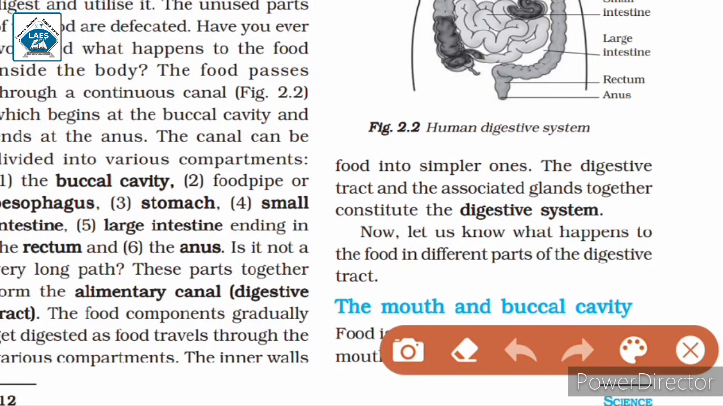So now the digestive tract and the associated glands. The digestive tract, that is the alimentary canal, and the glands such as salivary glands, liver and pancreas together form the digestive system where our food is digested. We will learn what happens to the food in different parts of the digestive tract in the next class.